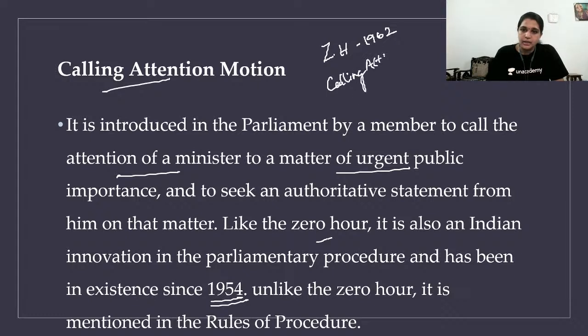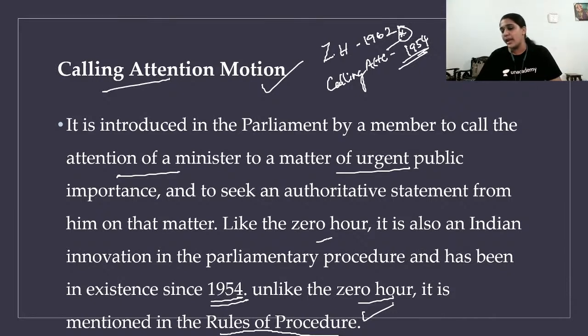Calling attention motion, 1954. Okay, very important. It is an innovation. Mostly questions from innovations are asked. Unlike zero hour, though zero hour is an innovation, it is not mentioned in the rules of procedure, but the calling attention motion is mentioned in the rules of procedure. This is the major difference between zero hour and calling attention motion. Clear, guys? Shall I go to the next concept?